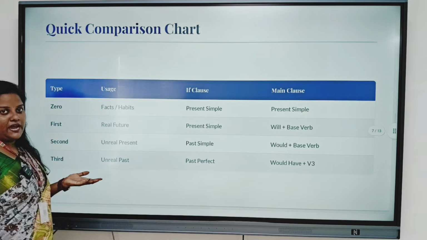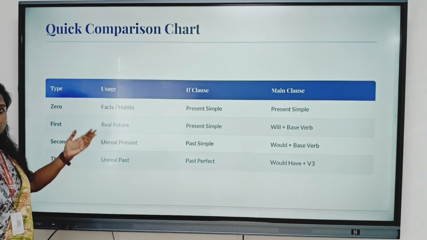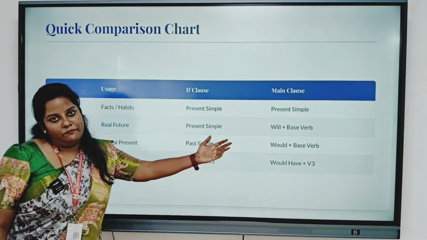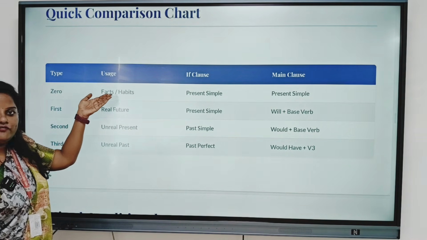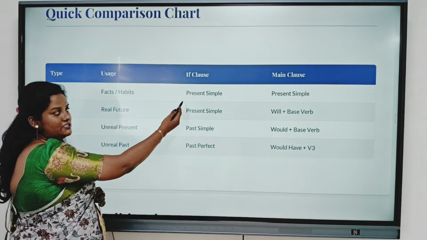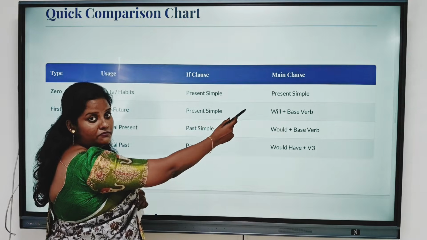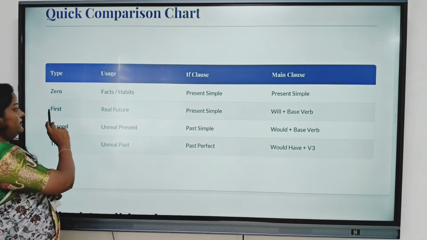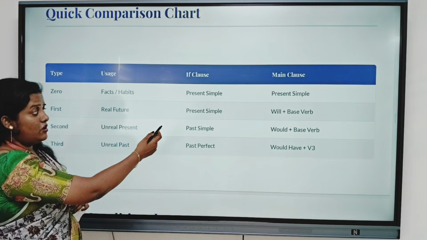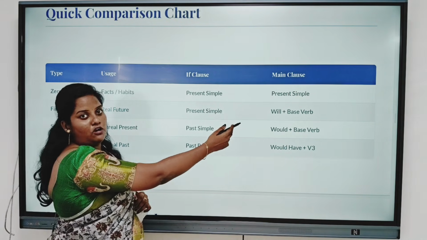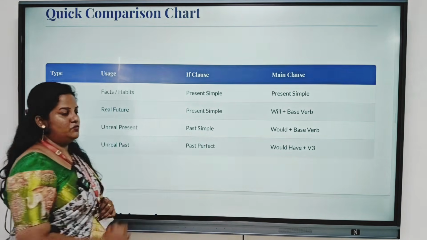Here is a quick chart of all the conditionals: usage, if clause and main clause. For zero, the usage is facts and habits, the if clause is present simple, and the main clause is present simple. For the first, the usage is real future, the if clause is present simple, and the main clause is will plus base verb.